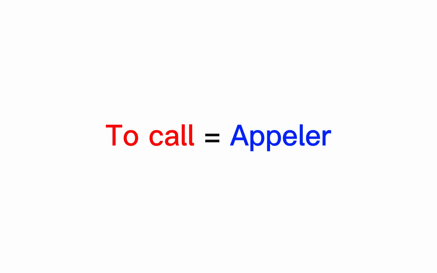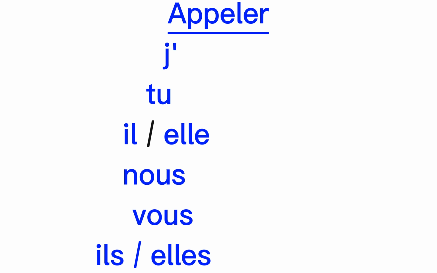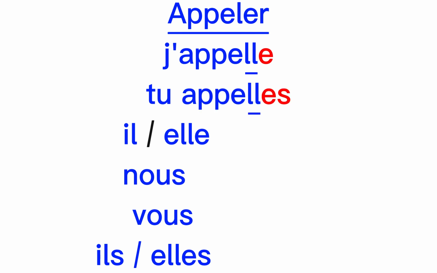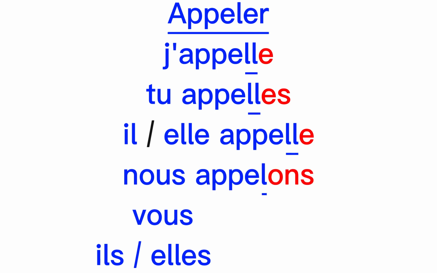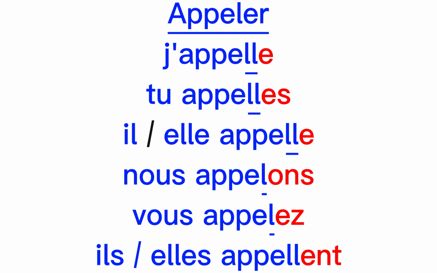Now, let's come back to the verb to call, and let's conjugate it with the ending of its group. Therefore, this verb is irregular, so you will find some changes in the base. So, let's start. J'appelle. Tu appelles. Il appelle. Elle appelle. Nous appelons. Vous appelez. Ils appellent. Elles appellent.